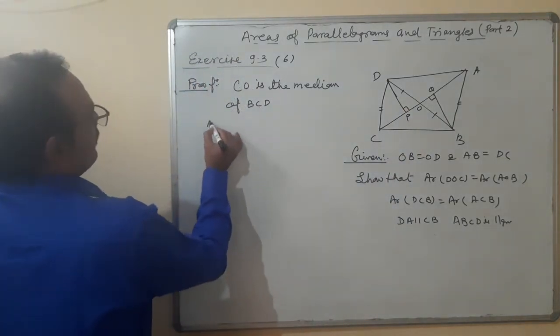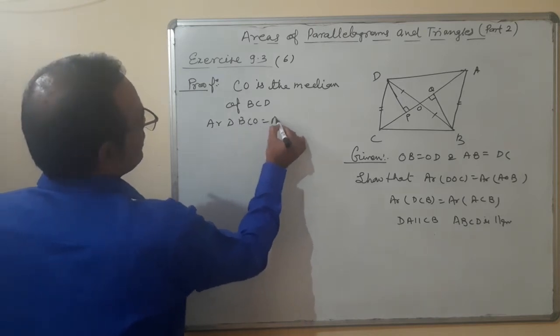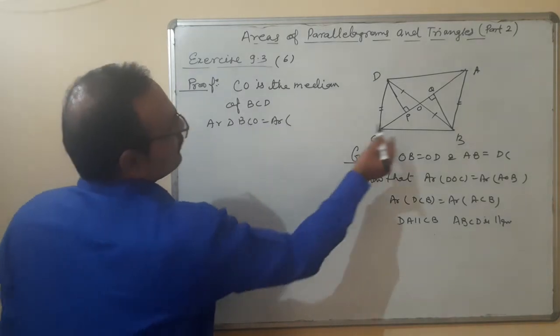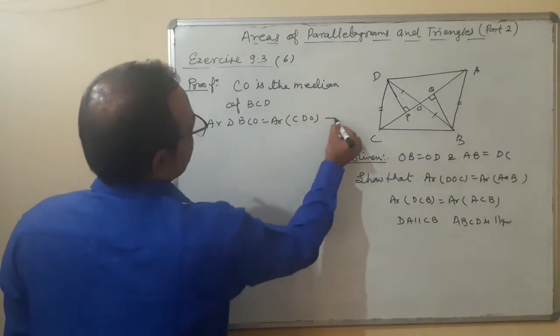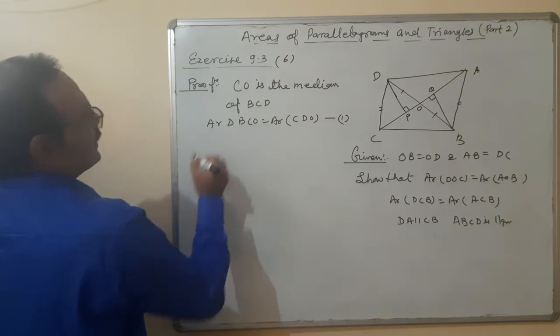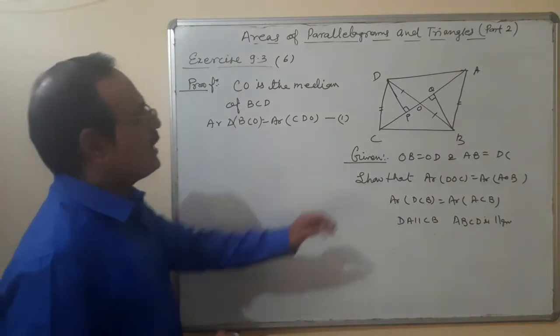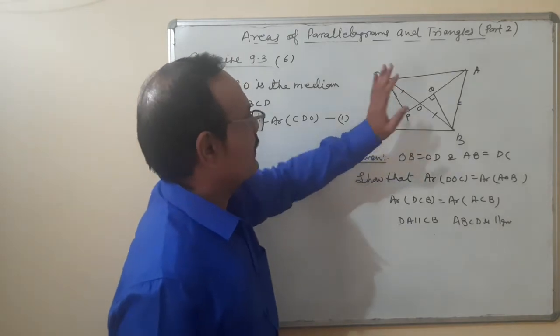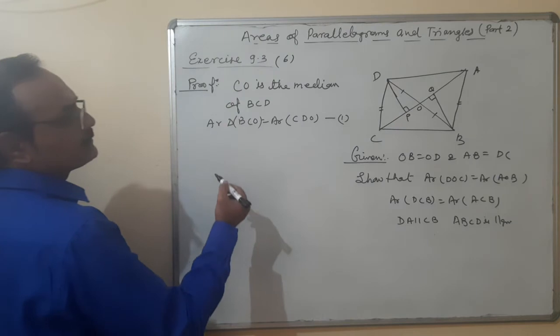Therefore, area of triangle BCO is equal to area of triangle CDO. Equation number 1. It's okay. Area of this triangle is equal to area of this triangle. Got it?